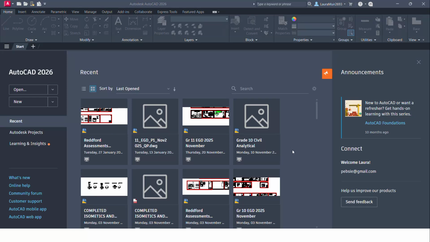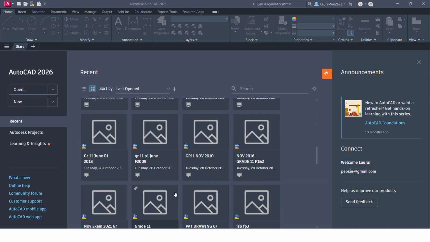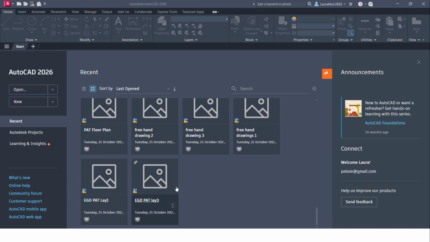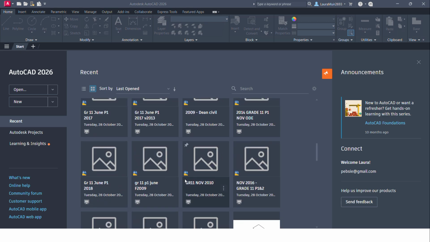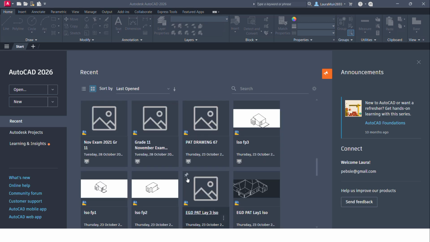Right, when you open AutoCAD, it opens to this page over here. This is the home page, the start page, whatever you want to call it. Your last few assessments or last few drawings will show up here. So we've got some drawings still from last year.